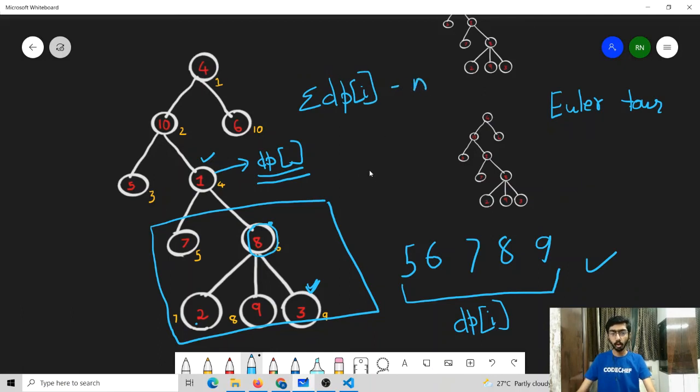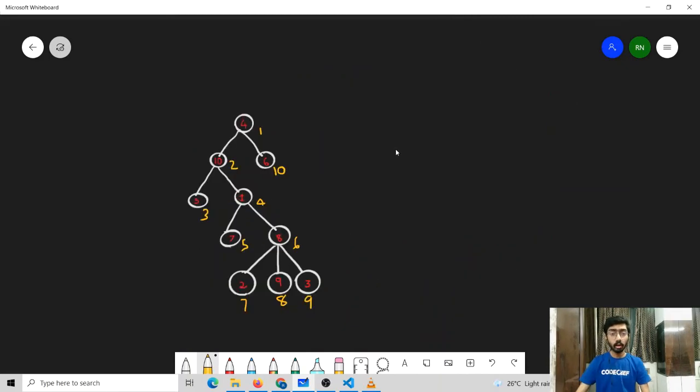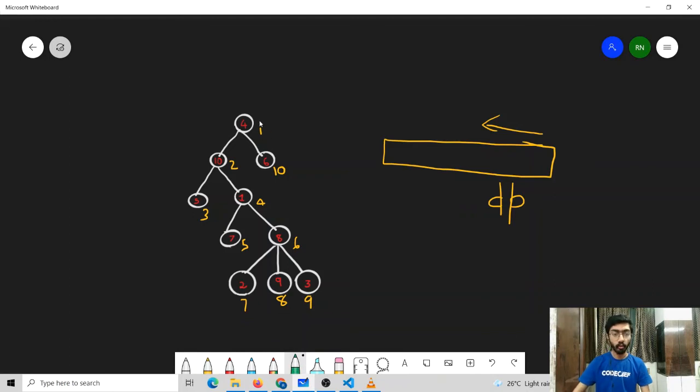Let us have a look at how we are planning to implement our solution. In order to implement our solution, first we need to sort the given array on the basis of the rating. Once we have sorted the given array on the basis of our rating, now we can process this array from the back and we can maintain our DP table. For this solution, we also need to have the Euler tour. So first we can make an Euler tour and create this array which will be called rank.